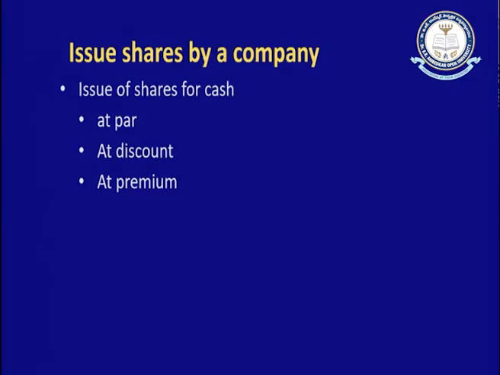First one is at par. What is the meaning of at par? Let us go with that. At par means a company share is 10 rupees, let us assume. Then the total value, whatever money is collected from the public, if it is 10 rupees only, that is called at par. That means if the share value is 10 rupees and the buyer of the share needs to pay only 10 rupees, then it is issue of shares at par. That means we are issuing the shares at the face value of the share itself.